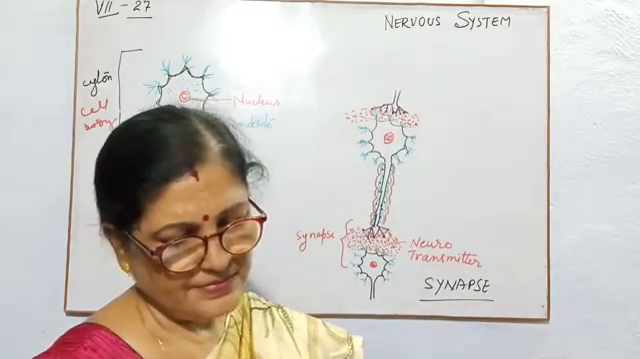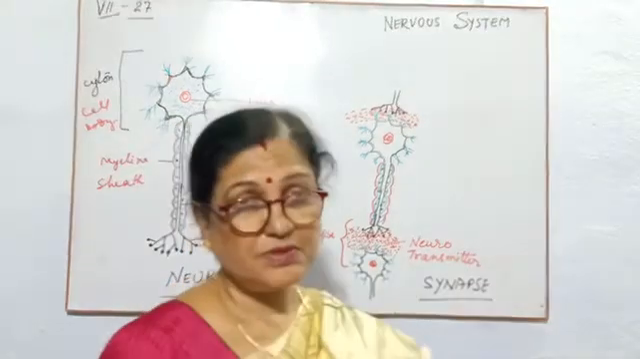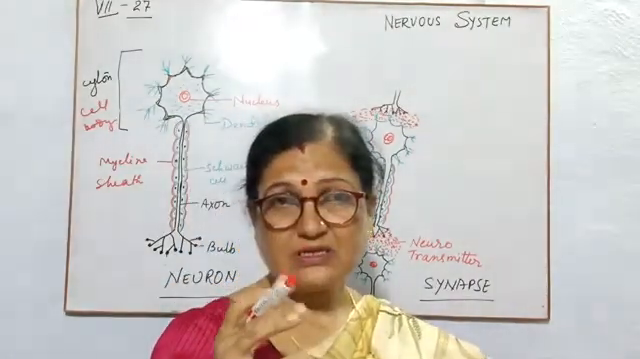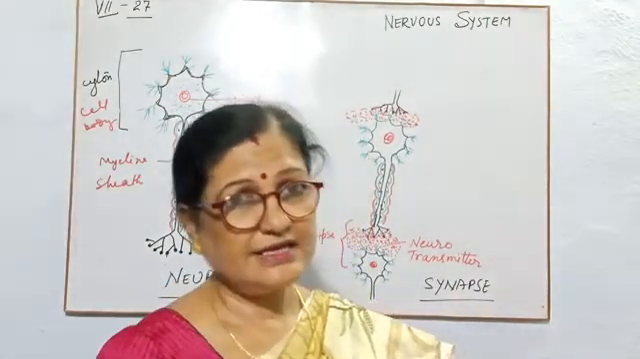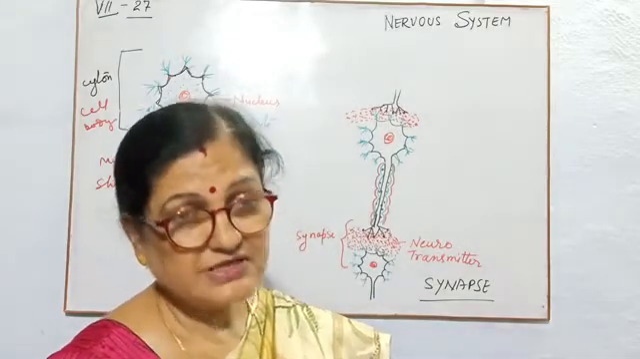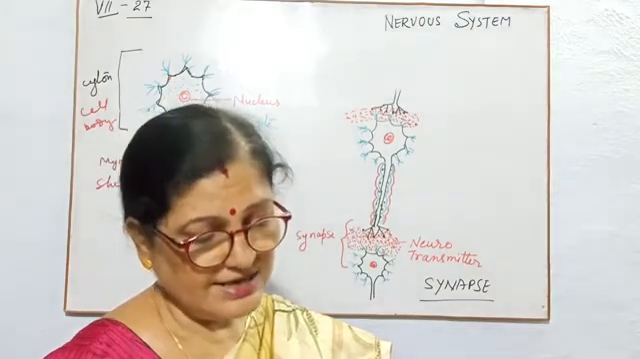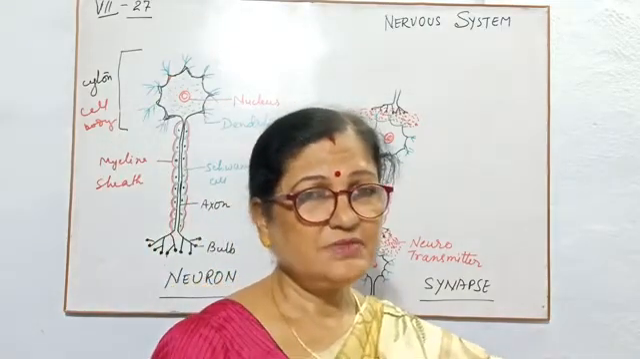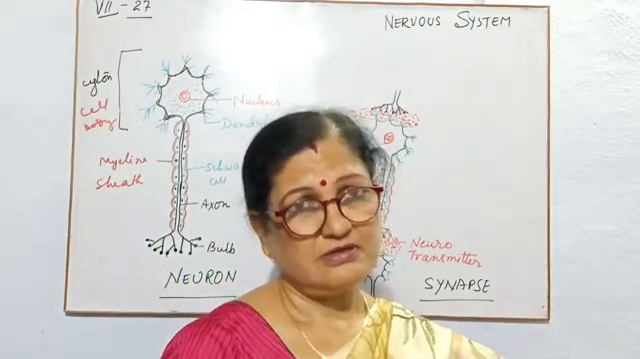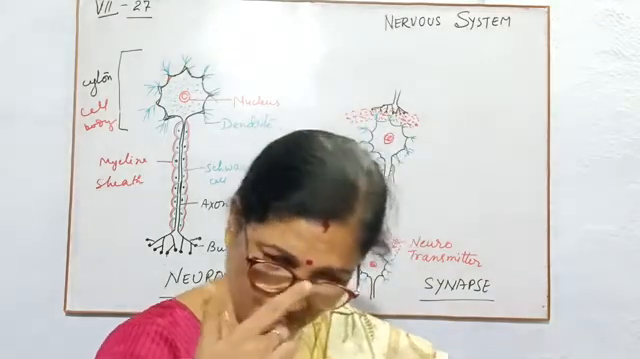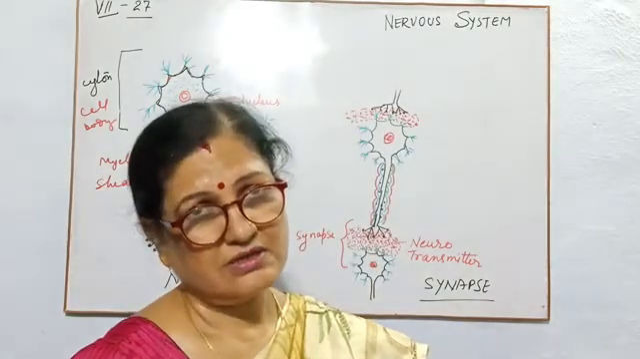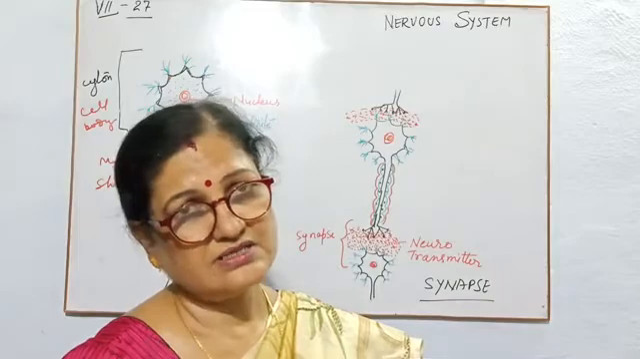And children, please remember that in that synapse, in that area, two neurons are never joined. They only communicate their message to each other, or you can say from one neuron to another neuron. This is known as the synapse.